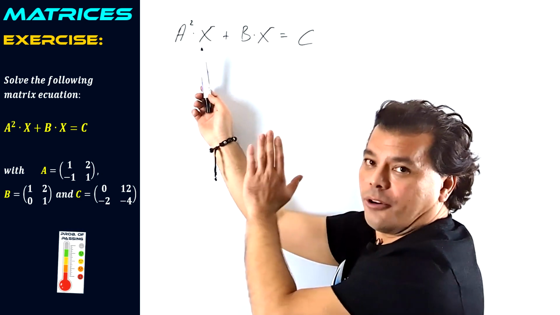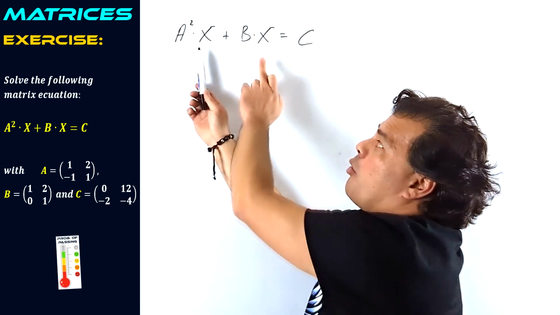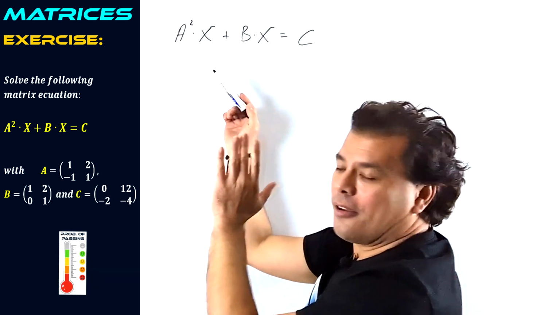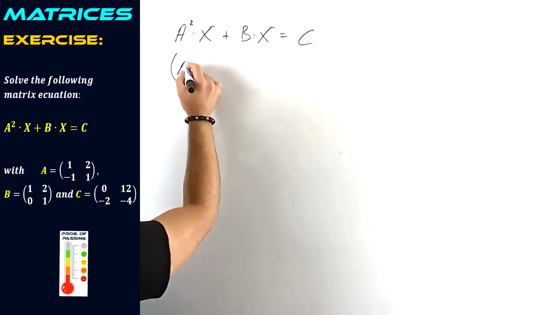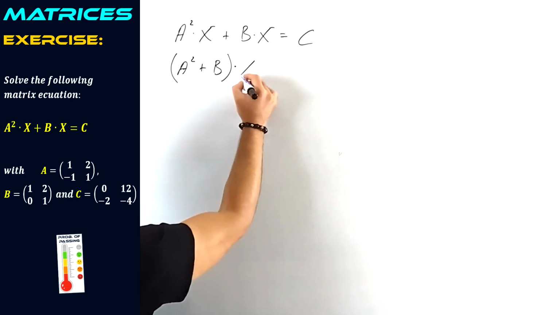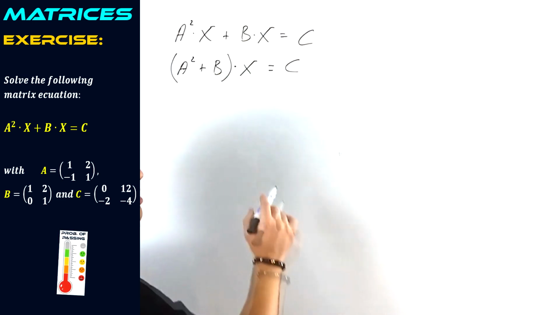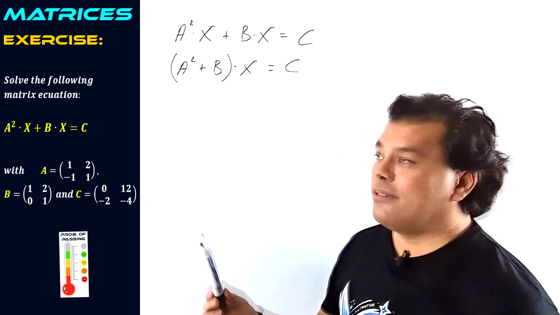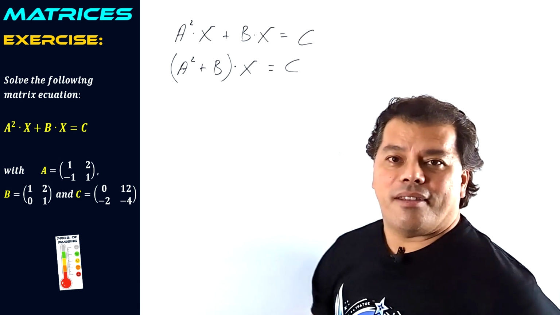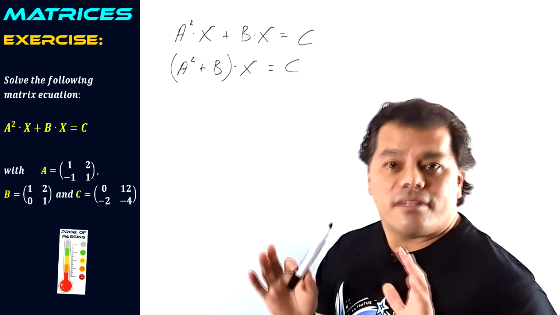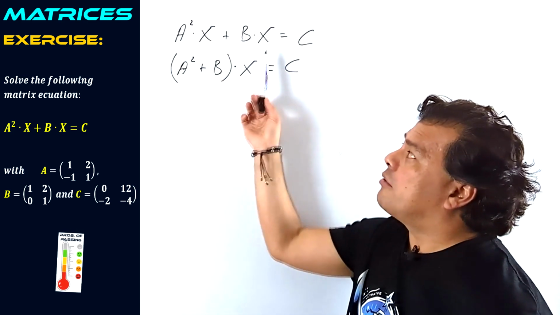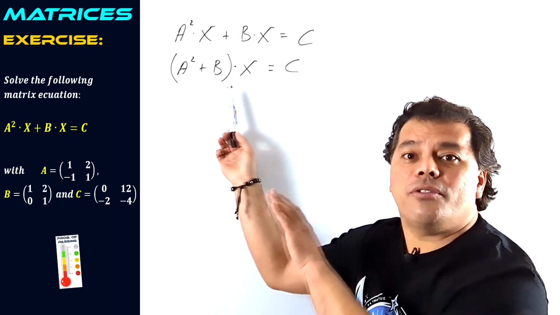Why is it so important? Because now we can take it common factor to the right. Look, A squared plus B multiplying our matrix X equals C. And it is very important to consider that because, as you know, in this topic, in algebra of matrices, the commutative property doesn't exist. So that's why we have considered to take X common factor to the right.